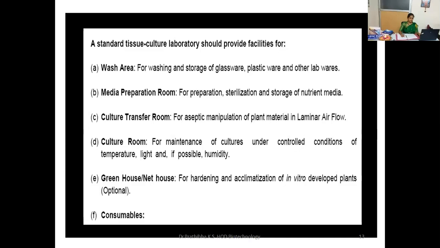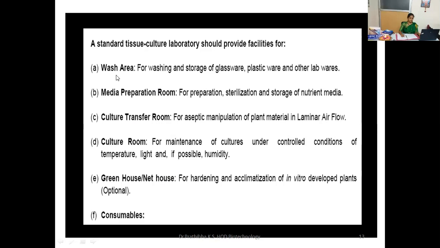Now let us understand that a standard tissue culture laboratory should provide some facilities. Okay, what are those facilities? In the laboratory, there must be a wash area, then a media preparation room, then a culture transfer room, then a culture room, and then there must be a greenhouse or net house.